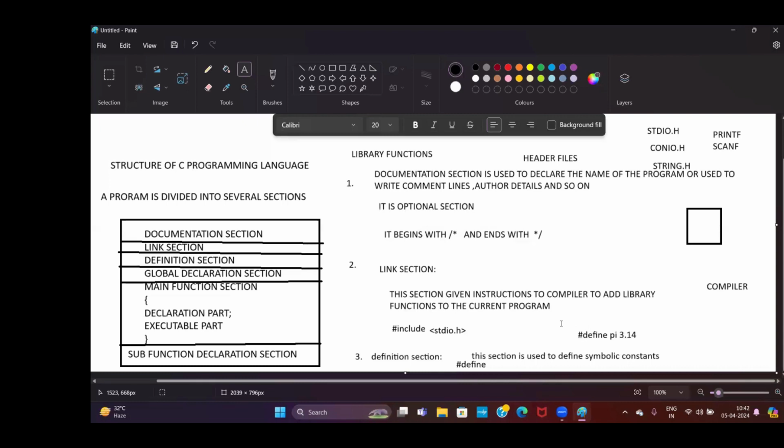Here, hash define and hash include are called preprocessor directives. It is a very, very important interview question. Many companies will ask you what preprocessor directives are. Preprocessor directives begin with hash include or hash define. They give instructions to the compiler before the program is executed.